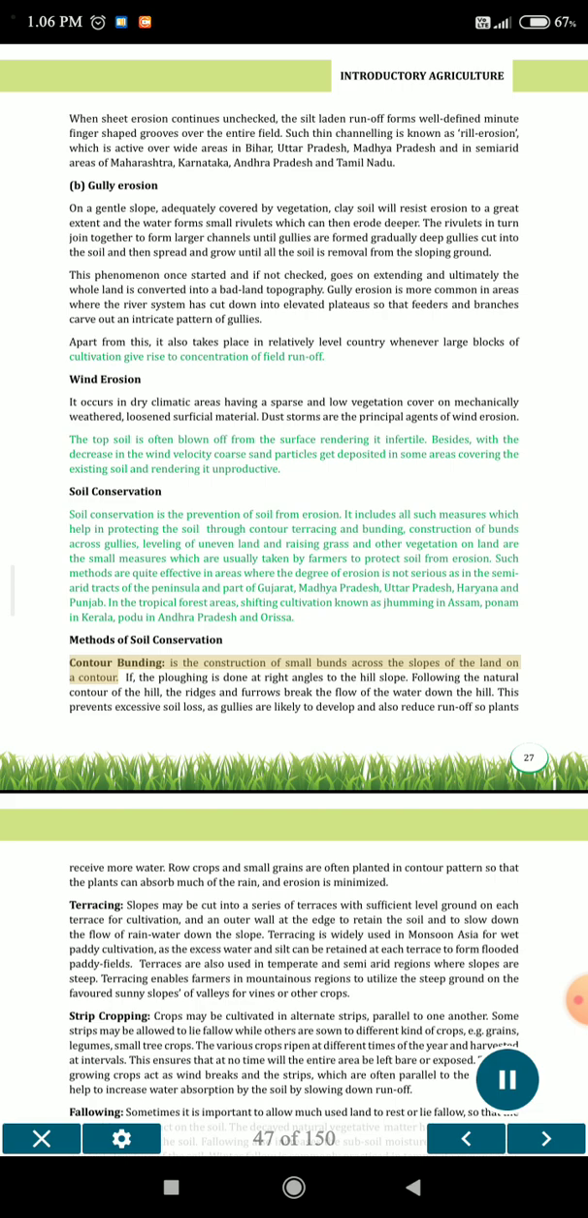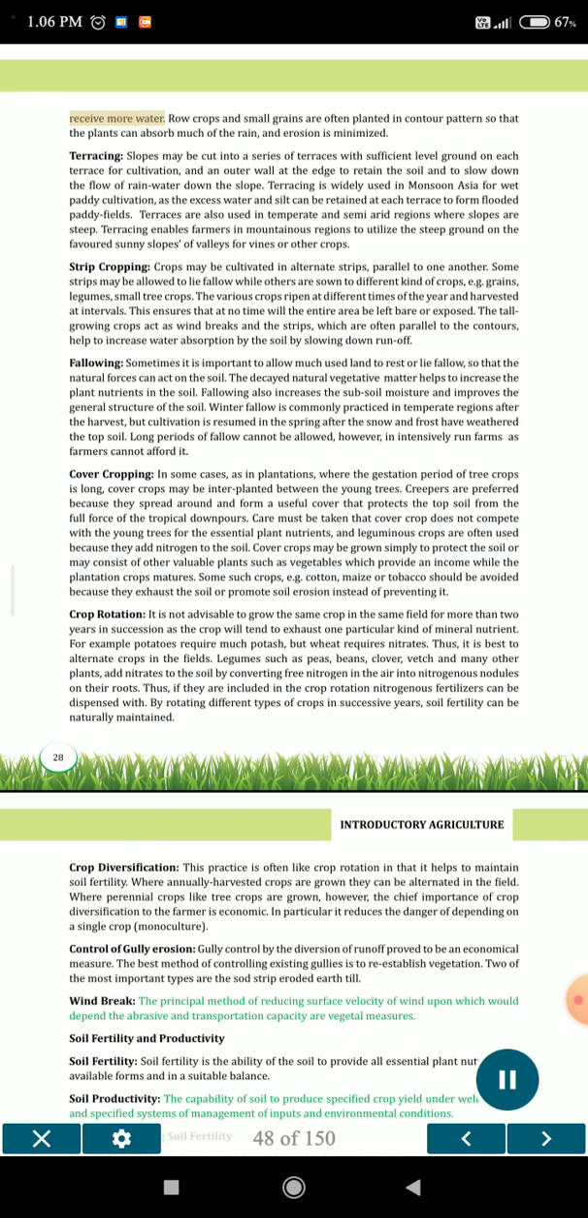Contour bunding is the construction of small bunds across the slopes of the land on a contour. If the plowing is done at right angles to the hill slope, following the natural contour of the hill, the ridges and furrows break the flow of the water down the hill. This prevents excessive soil loss, as gullies are likely to develop, and also reduces runoff so plants receive more water. Row crops and small grains are often planted in contour patterns so that the plants can absorb much of the rain and erosion is minimized.